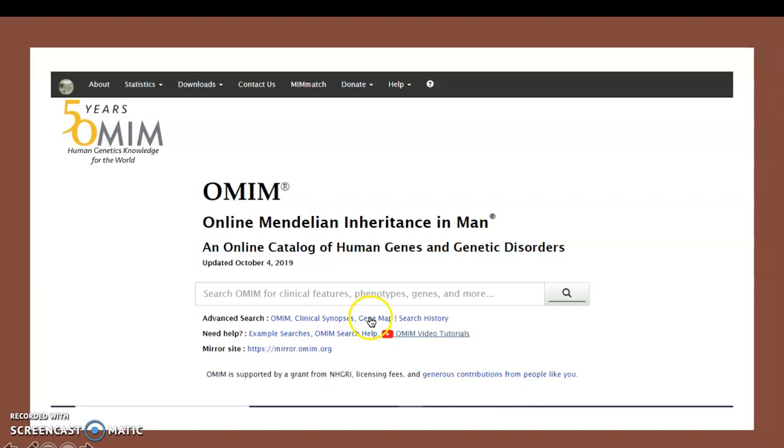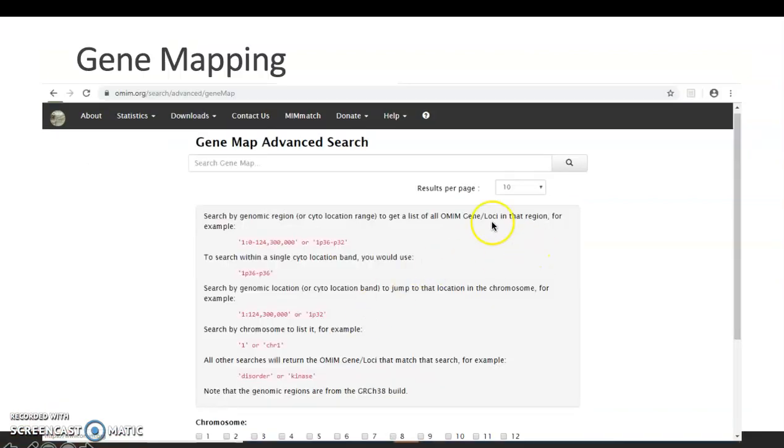And then the last one here is gene map. So I personally believe that this advanced search tool is just for people who want to show off, but it's basically where you enter the gene number. You have to put in numbers that are associated with the location on a chromosome and their symptoms in order to get any sort of results out of this. So it's kind of complicated and probably not something we'll use very often.